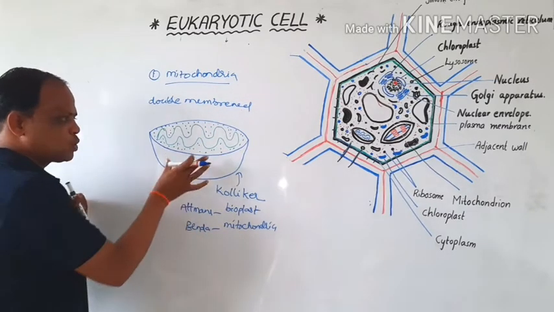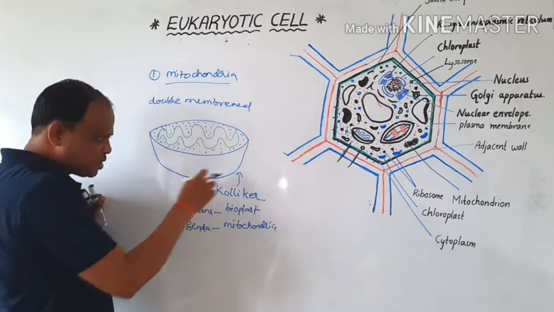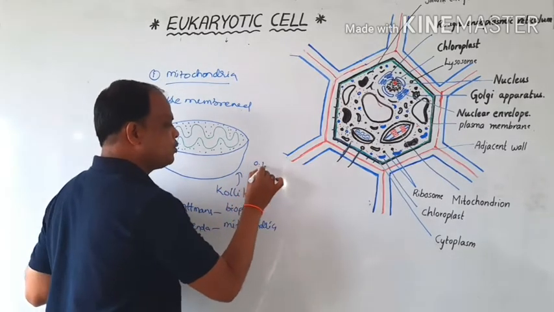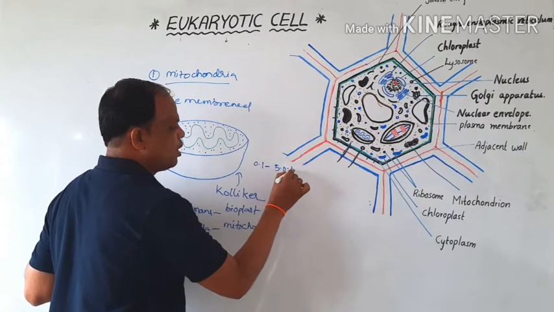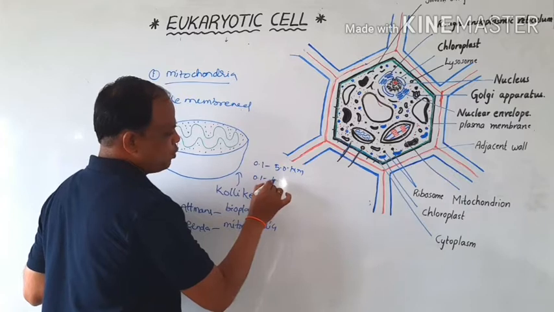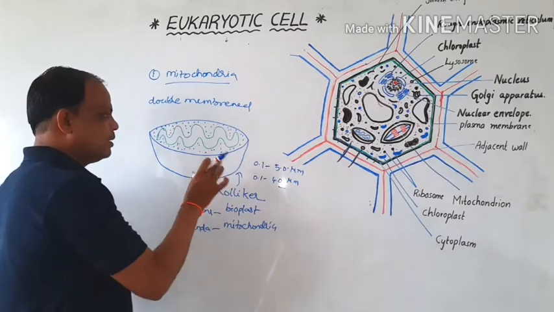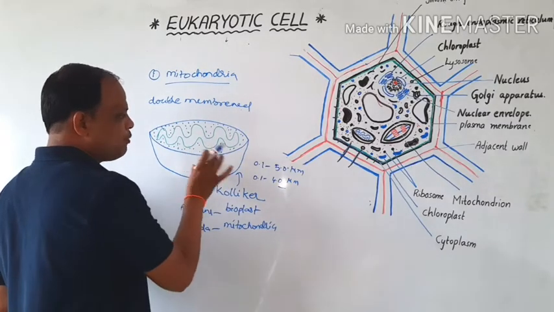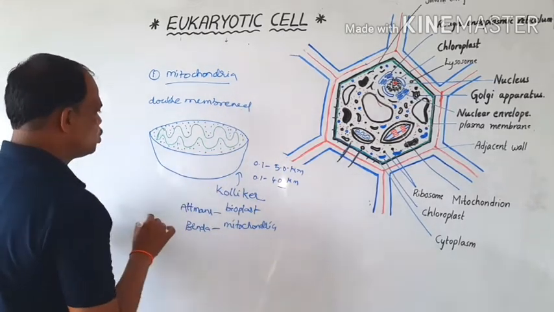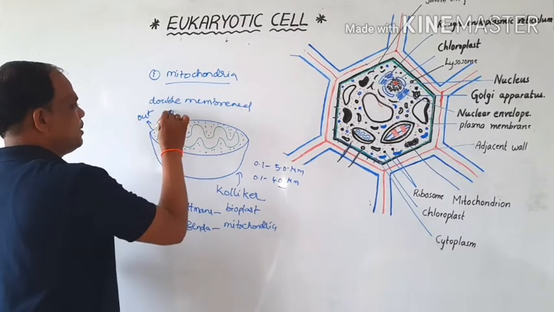They have a saucer-like, cylindrical or disc-shaped structure. It is 0.1 to 5.0 micrometers in length, and 0.1 to 4.0 micrometers in width. The structure of the mitochondria is double membrane: this is the outer membrane, and this is the inner membrane.